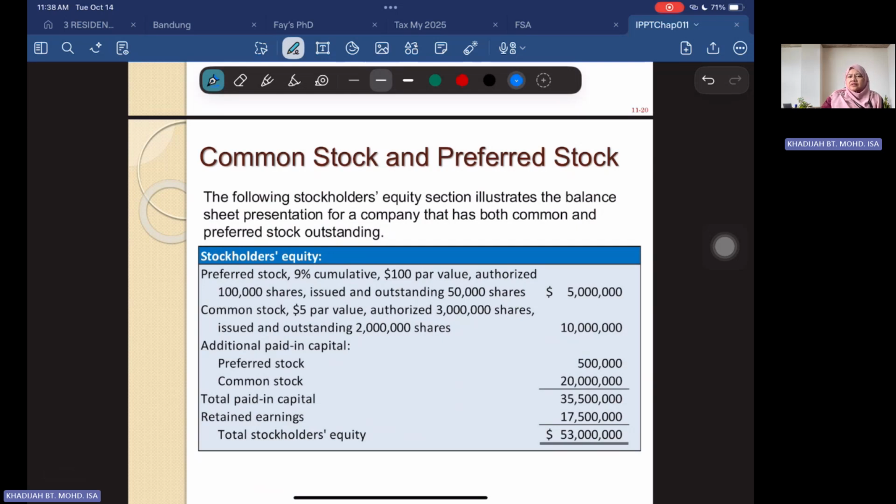Okay. And then I also want to introduce to you, just a short one, the preferred stock. So what is a preferred stock? There are two types of stock. The common stock, for example here, is what you will see in your financial statement, your balance sheet item under owner's equity.